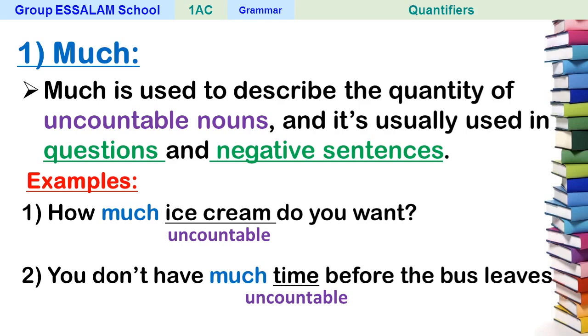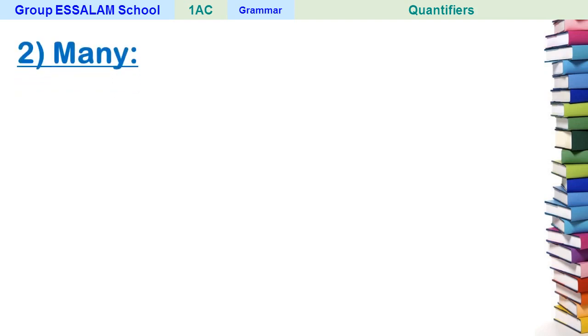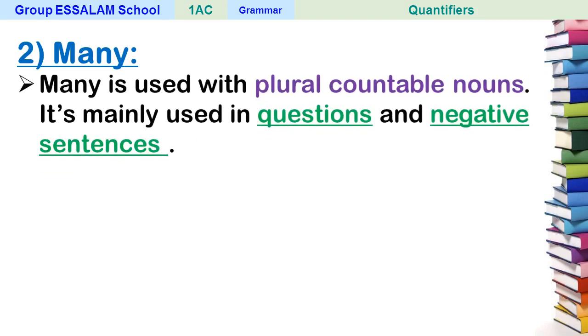Remember this, alright? So much is used to describe the quantity of uncountable nouns, with both questions and negative sentences. Now let's move to the quantifier many. Many is used with plural countable nouns.